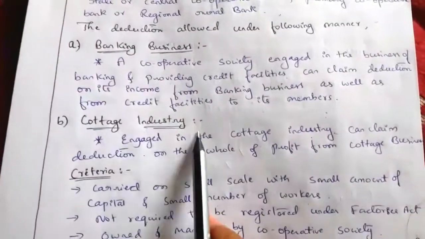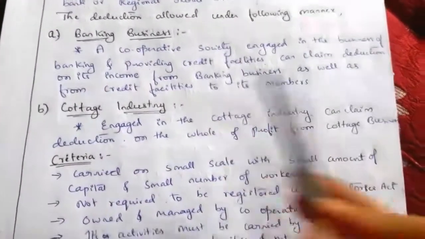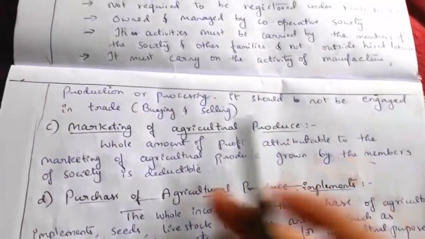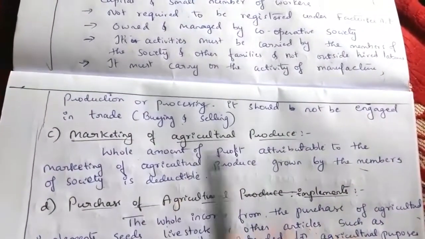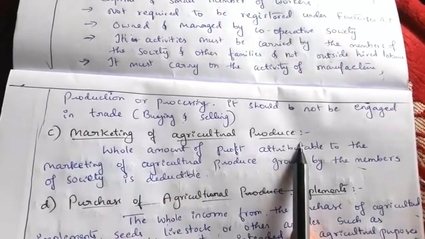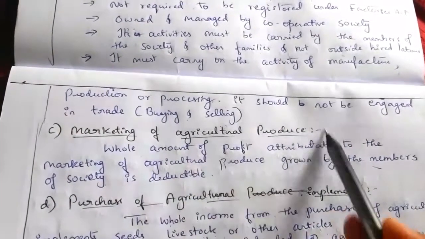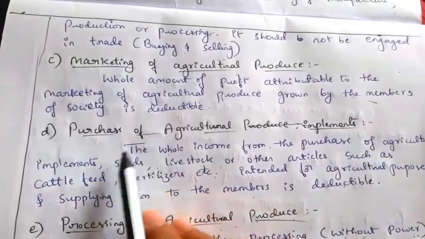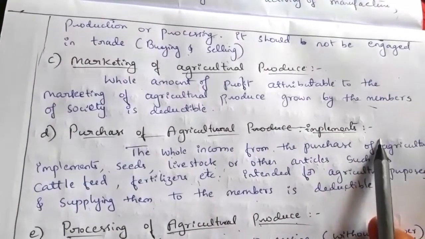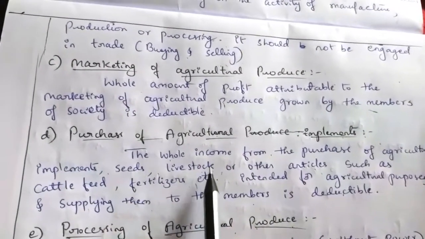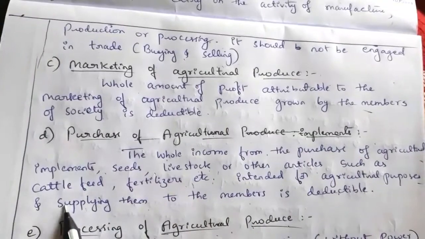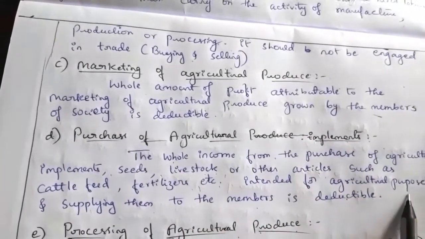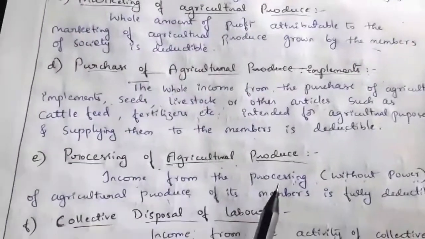If a cooperative society is engaged in cottage industry and earns income from it, then they can claim deduction under section 80P. And if a cooperative society is engaged in marketing of agricultural produce, then they can claim deduction under section 80P. And if a cooperative society purchases agricultural implements like seeds, livestock, cattle feed, fertilizer, and that is used for agricultural purpose, then they can claim a deduction under section 80P.